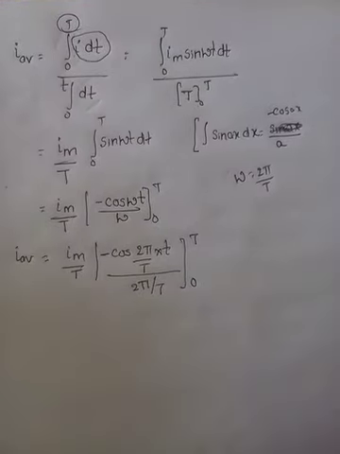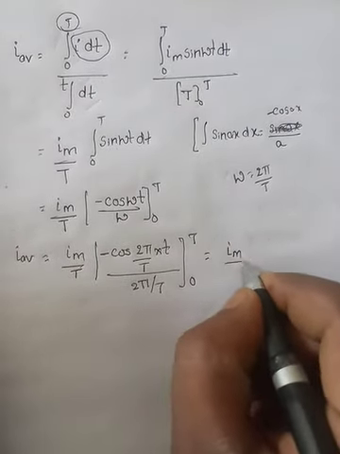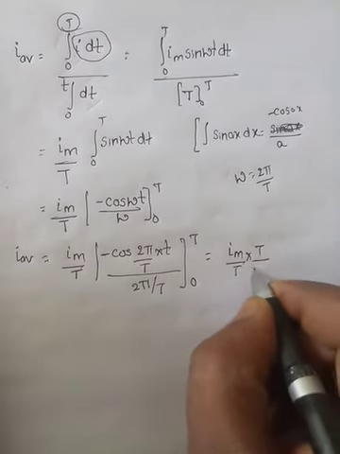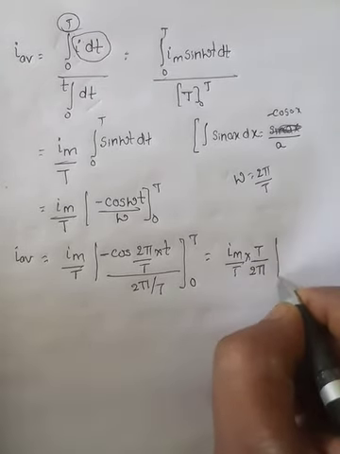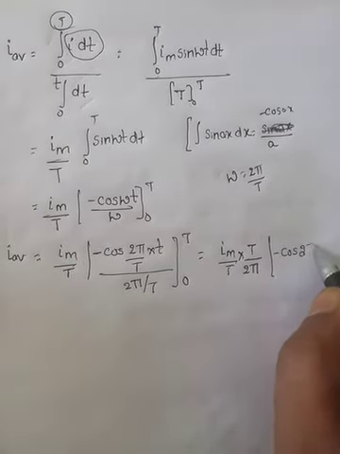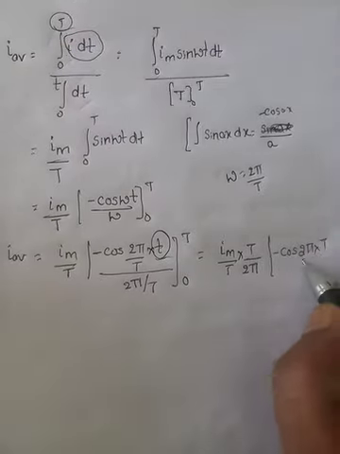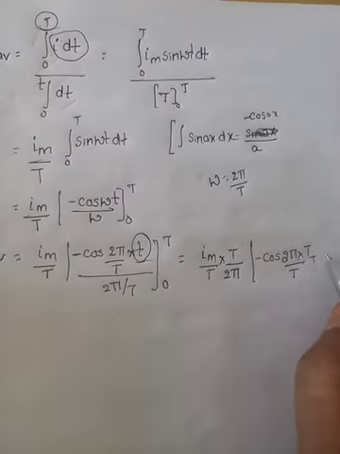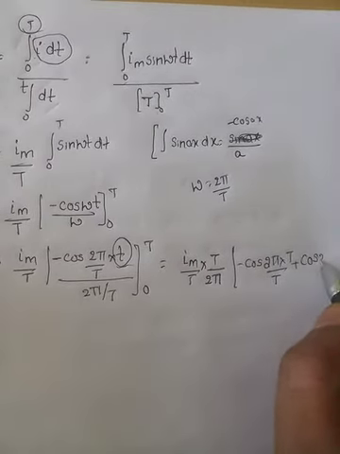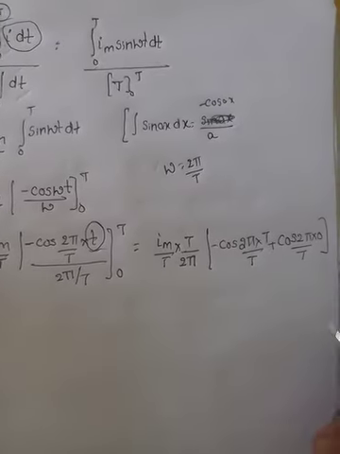from 0 to T. See here, send here I m by T into T by 2 pi. Apply the limits: minus cos 2 pi into, in small t we should consider capital T, by T, minus of minus plus cos 2 pi into 0 by T. What things get cancelled?